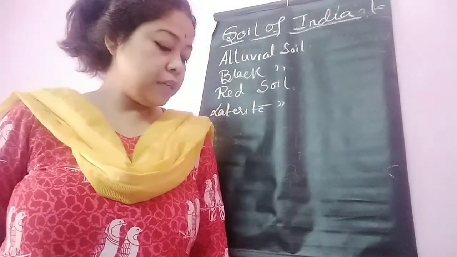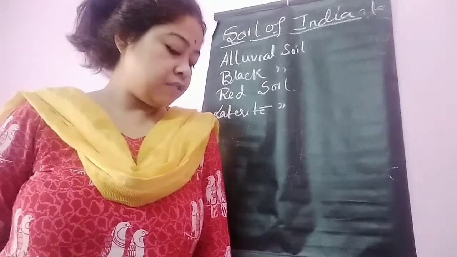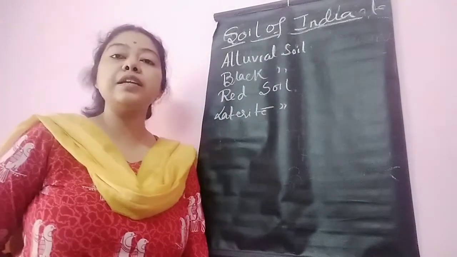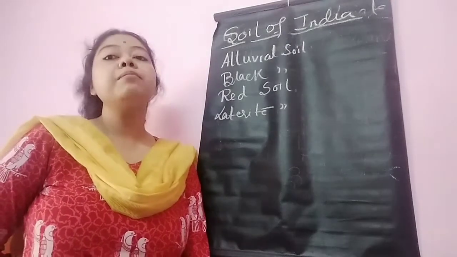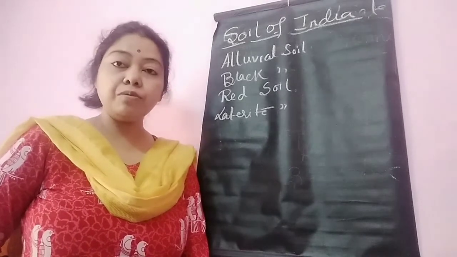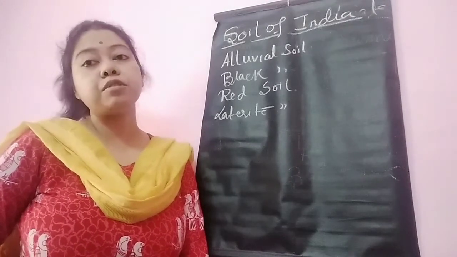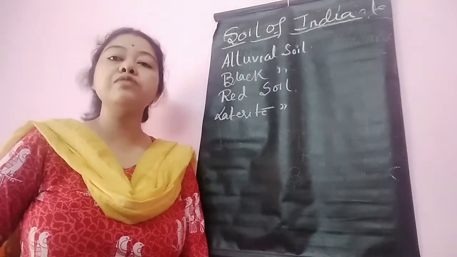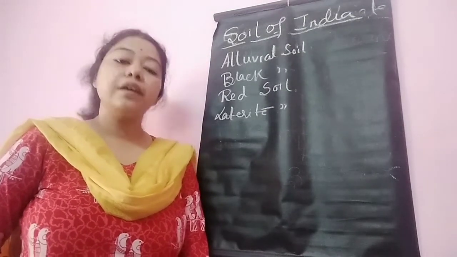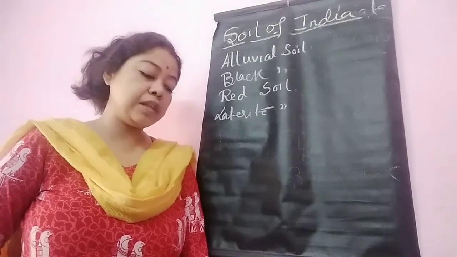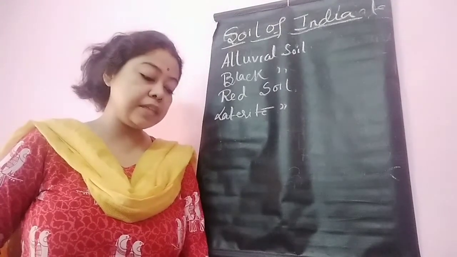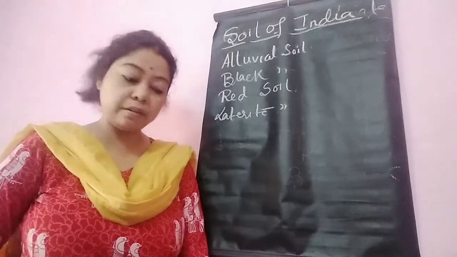Crops: due to intense leaching, laterite soil is infertile in nature. Why infertile? Because of the high rate of leaching by rain. Due to heavy rainfall, there is a huge amount of leaching, and the topsoil is washed away. So this soil is not so good for agricultural activities, but with the help of fertilizers and manures, crops like tea, coffee and coconut can grow here.